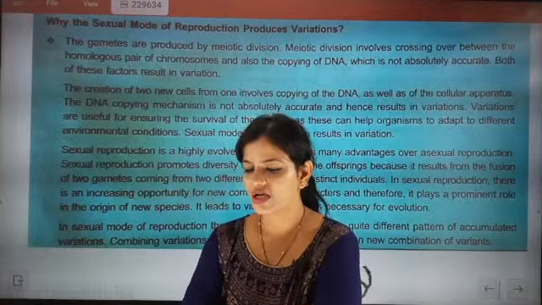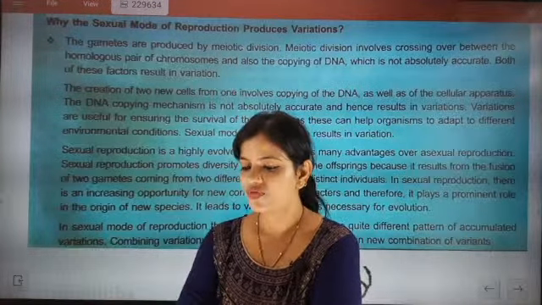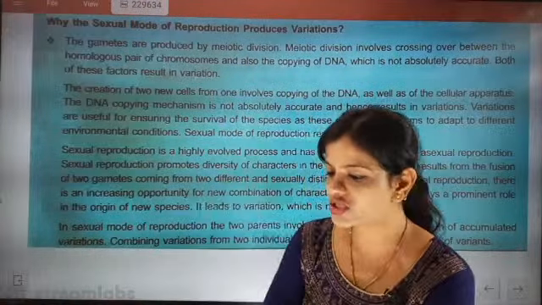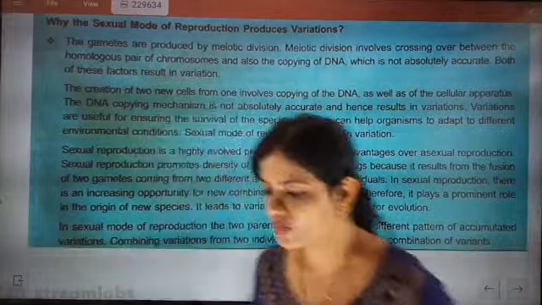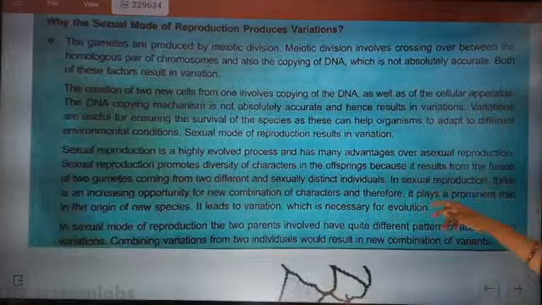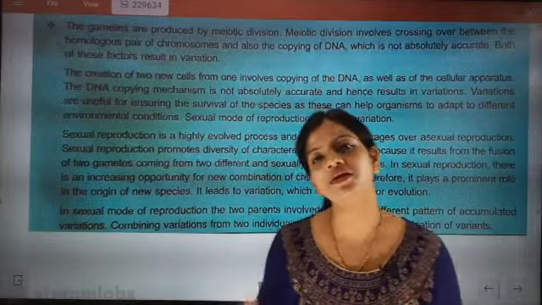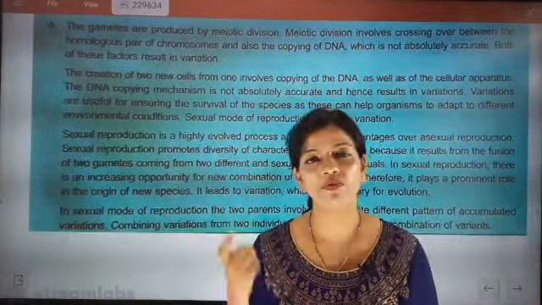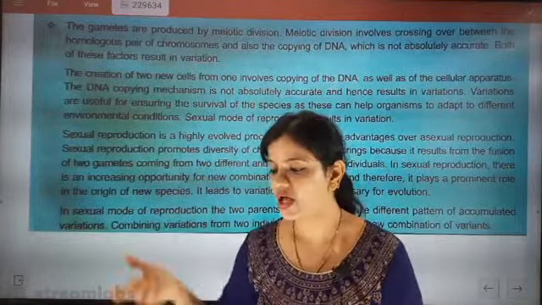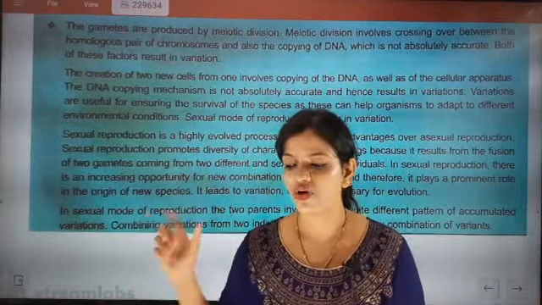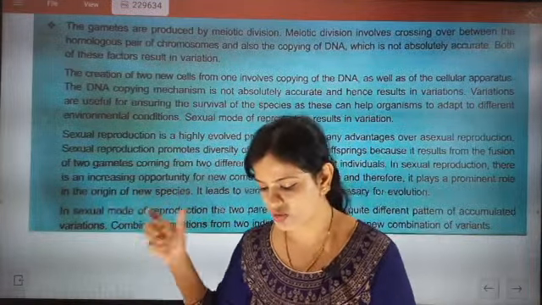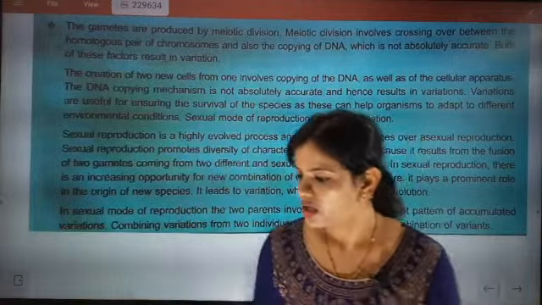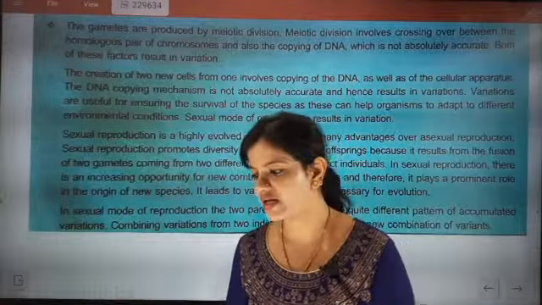This question, ma'am has asked, so what answer have you given first? Different species have different numbers of pairs of chromosomes. In the human species, 23 pairs of chromosomes are present. So you should give that answer, and definitely the DNA copying is not always absolute. There must be some defect, mutation, variations. And because of all this, what happens? Meiosis. Of the options they have given, the exactly correct answer was meiosis.